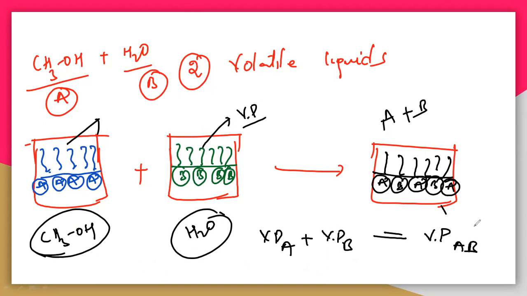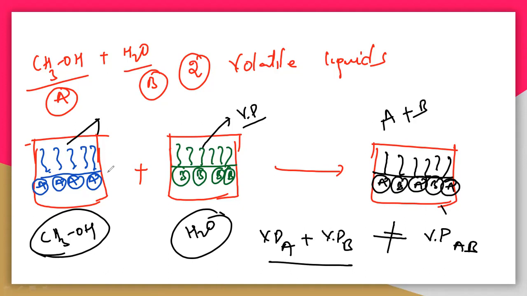You have to understand these things. When you add the vapor pressure of A and the vapor pressure of B, is the sum of the individual vapor pressures equal to the vapor pressure of the total solution, the solution AB? The question is whether adding the individual vapor pressures gives exactly the vapor pressure of the solution or not. Actually it is not correct, it is not equal. So why? What is the reason here?